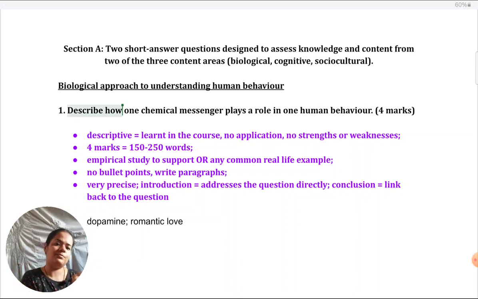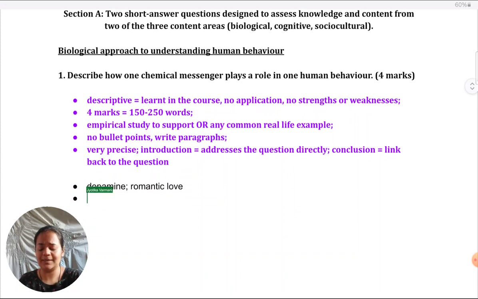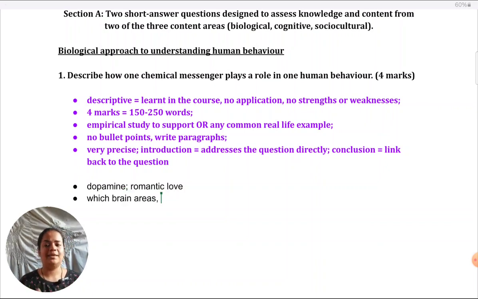Describe how one chemical messenger influences behavior. You cannot omit the how part. So your next paragraph should be about how exactly your chosen chemical is influencing your chosen behavior. So things like where dopamine is found in the brain, in which brain areas, like the VTA. It's found in the mesolimbic pathways, and exactly how it functions.